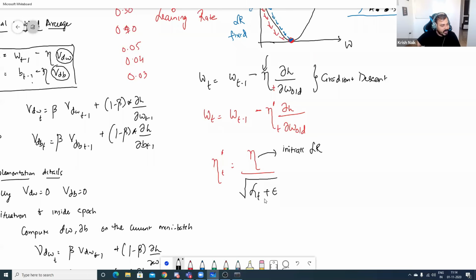Okay. This alpha t can be computed as the sum over i equal to 1 to t of the square of the derivative of loss with respect to W. Okay, the derivative at t minus 1 whole square. Now, what is this? Remember, I'll just discuss this. Just understand that in this mathematical equation, i equal to 1 to t, this will also be t.